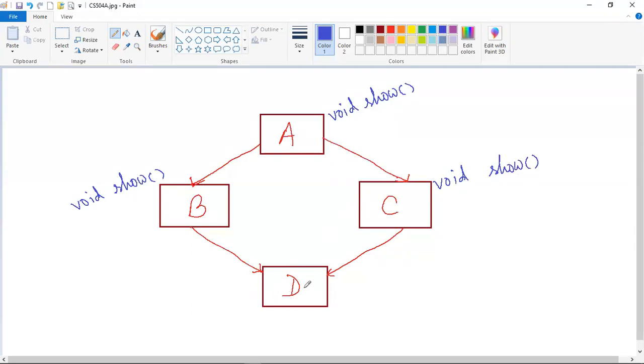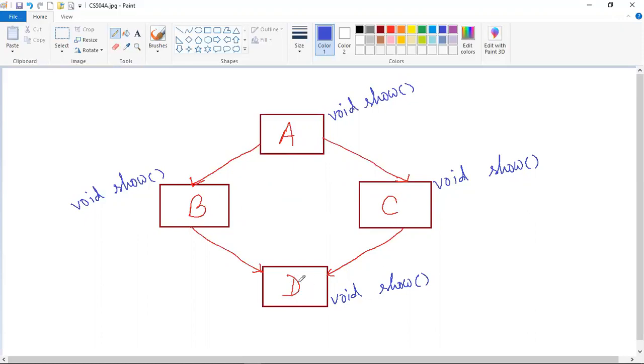Now, when D wants to inherit its superclasses, B and C both are superclasses of the subclass D. When D wants to inherit the superclasses B and C, then which show method will it override? If it wants to override the void show method, then the compiler will not be able to understand whether D overrides the show method of this B class or the show method of this C class, because both of them have the same method show with the same signature.